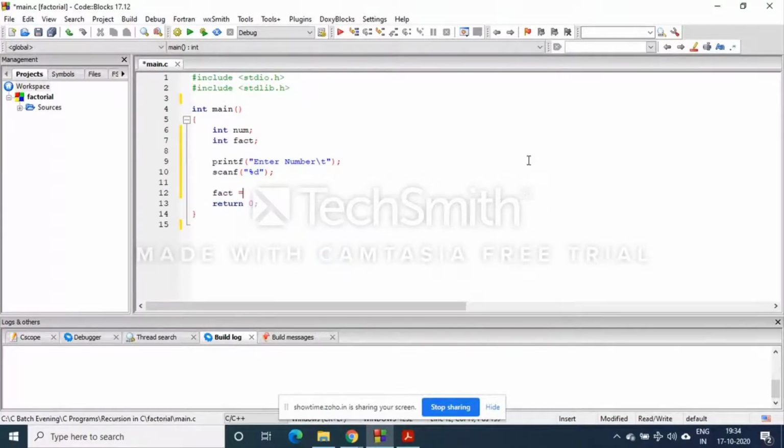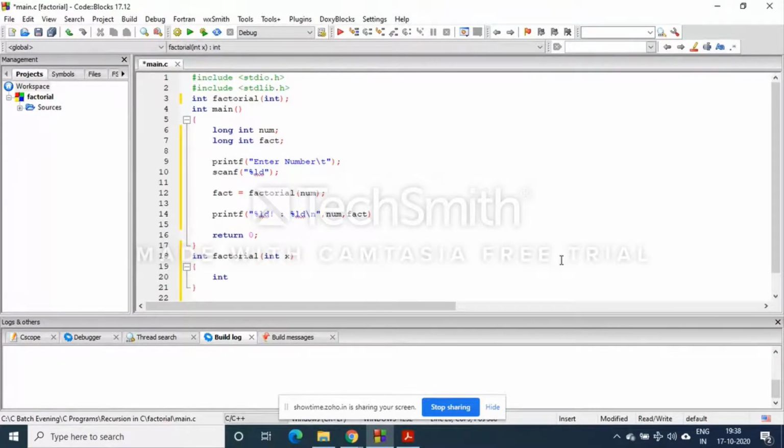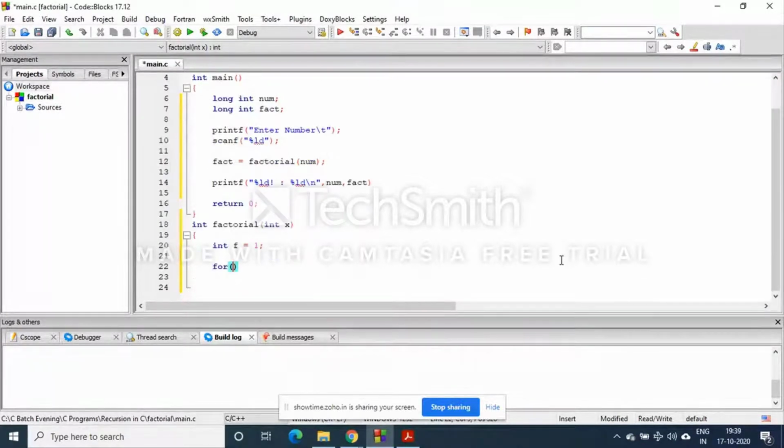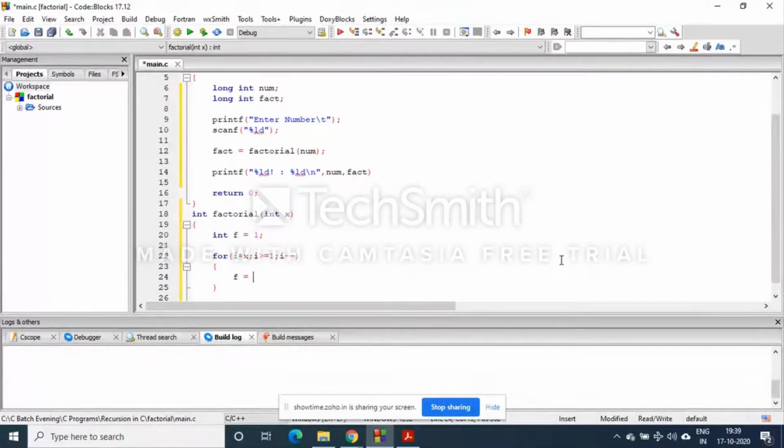So I will write here real, I will set the number, because factorials are huge numbers. So I can write int i equals x, i greater than or equal to 1, i minus minus. I will write f is equal to f into i.